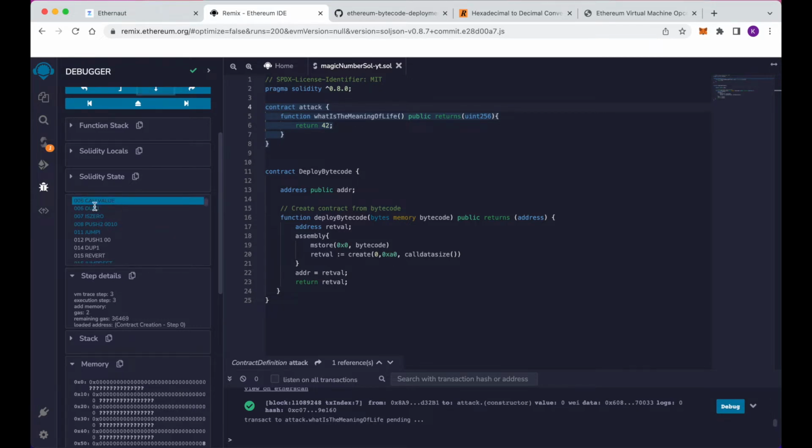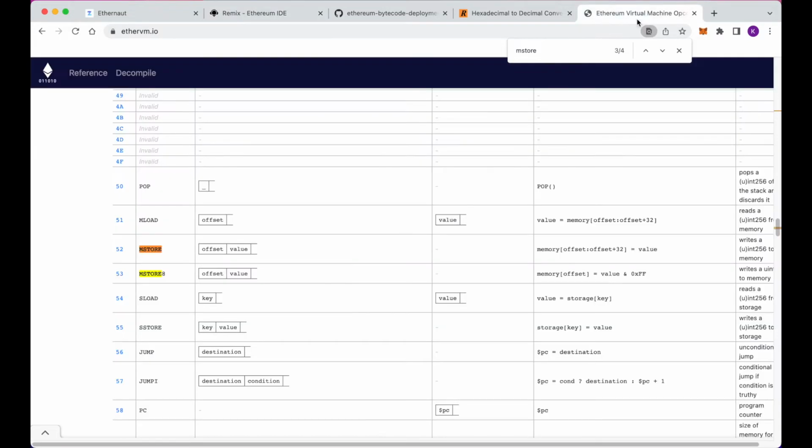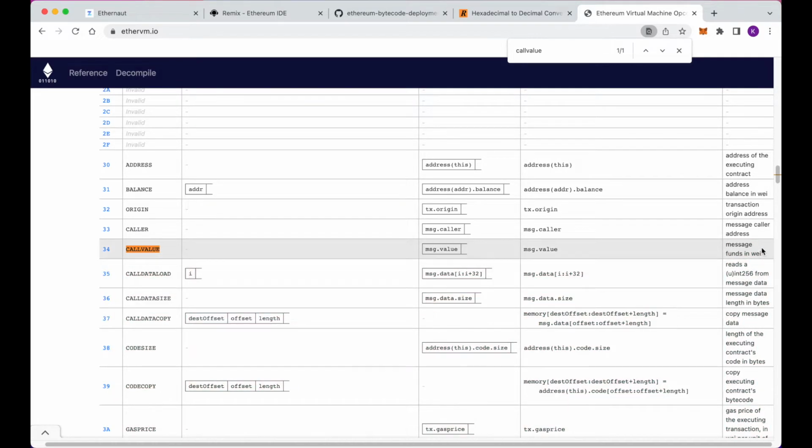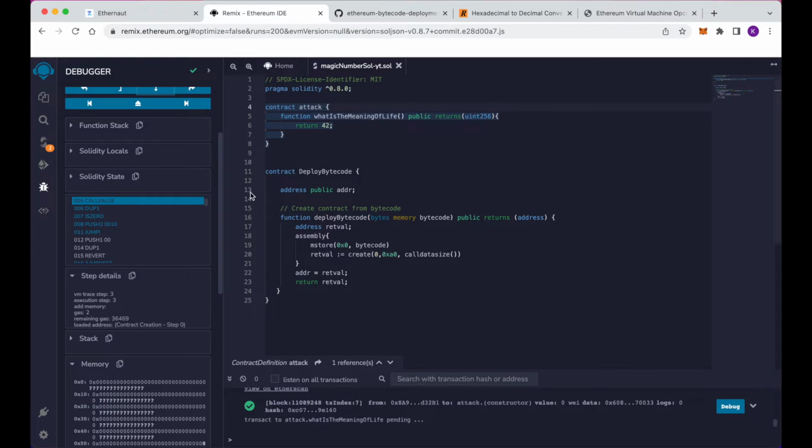And then this is the callvalue function here. It's getting msg.value, which is basically how much wei was sent to the contract when that contract was called, which in our case was 0.